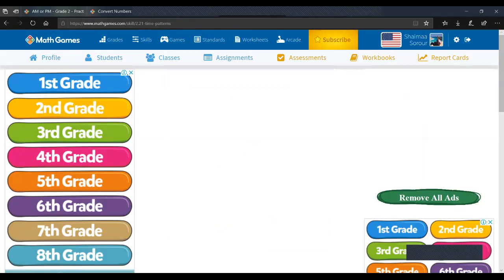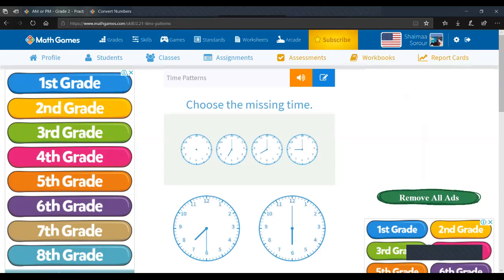Okay, let's see. You solve this one. Choose the missing time. So we have here 7, then 8, then 9. But this one is empty. So which one comes before the 7? Is it 7:30 or is it 6? We had here 7, 8, and 9. So here it has to be, good job, it has to be 6.